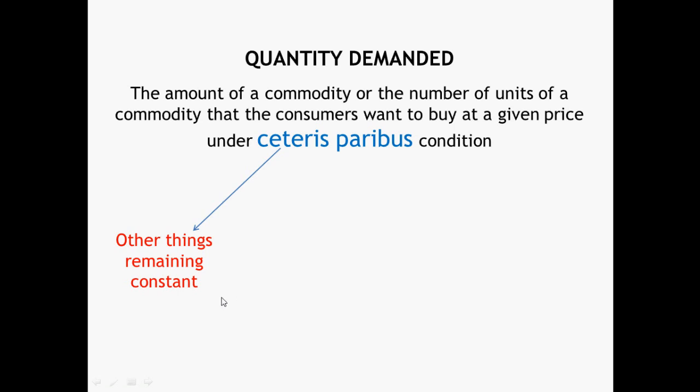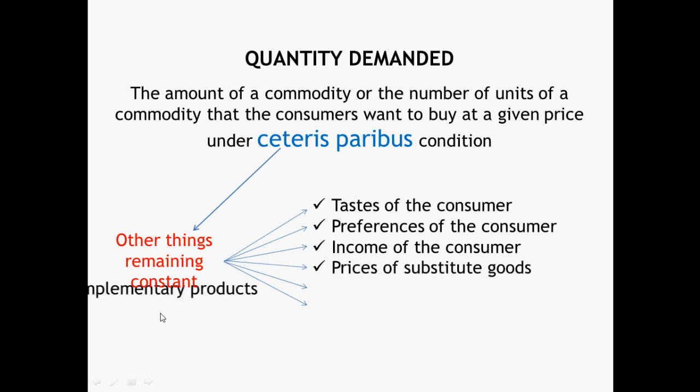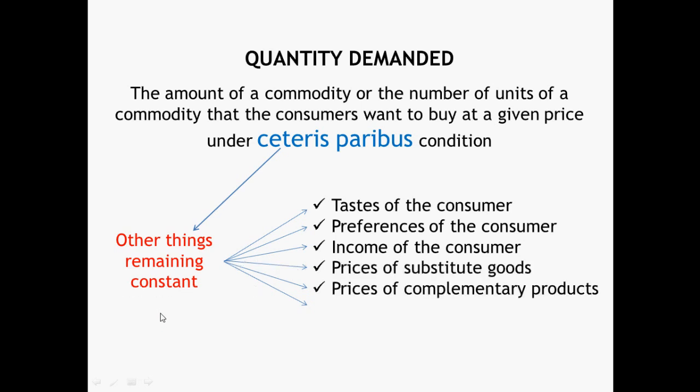But besides price, there are some other factors that may influence the quantity demanded for a product. Some of the factors are tastes, preference, income of the consumer, prices of substitute goods, prices of complementary goods, population size, etc. While we define quantity demanded, all these factors are considered to be constant, which we call ceteris paribus condition. Therefore, the condition ceteris paribus is very important while we define quantity demanded.